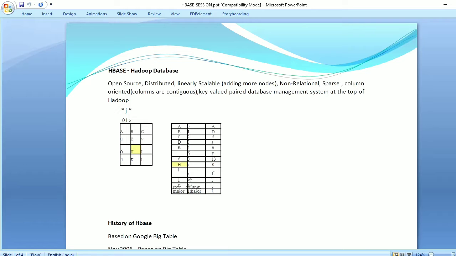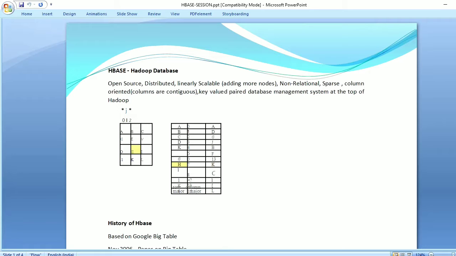So today I will tell you about HBase, only what is HBase, why HBase, and basic architecture of HBase. So first of all, what is HBase? So HBase is Hadoop database. So it is the database in Hadoop ecosystem.